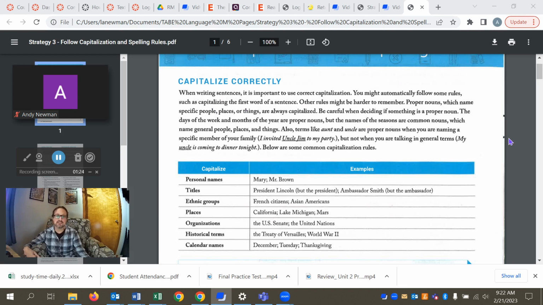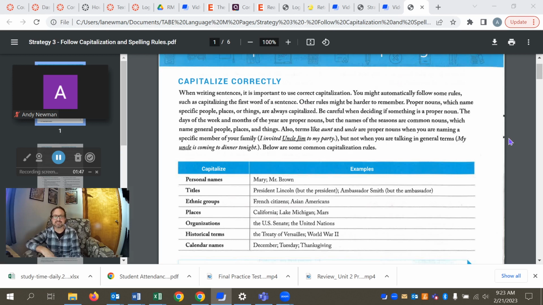Proper nouns, which name specific people, places, or things, are always capitalized, so like my name, your name. Be careful when deciding if something is a proper noun. The days of the week and months of the year are proper nouns, but the names of the seasons are common nouns, which name general people, places, and things.